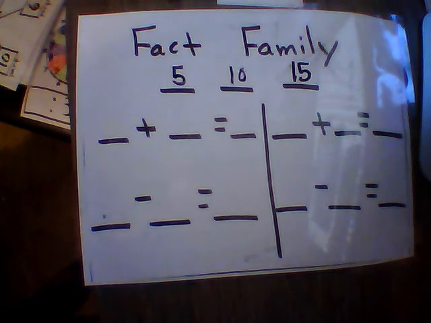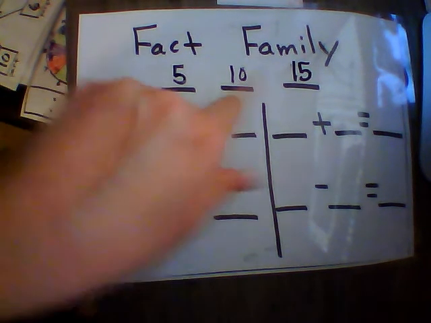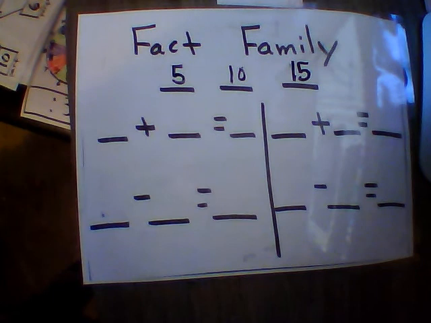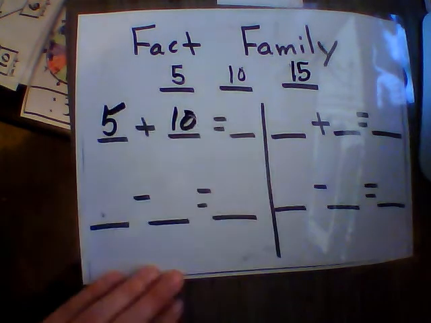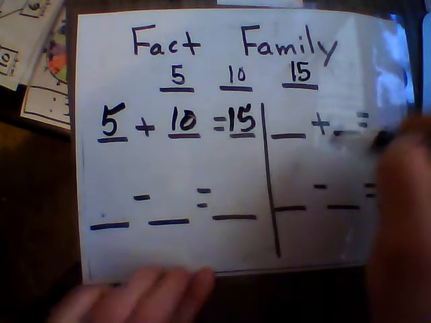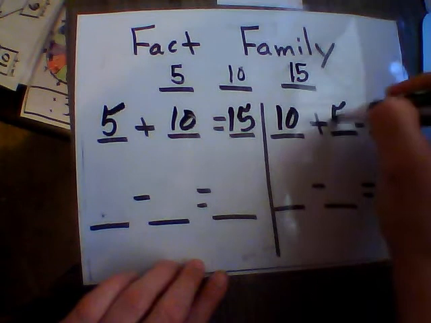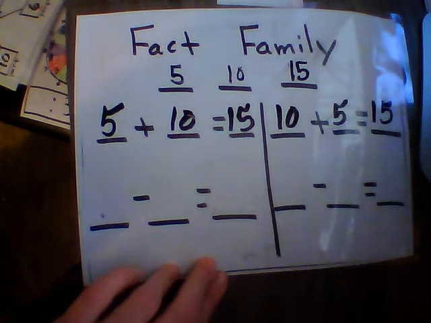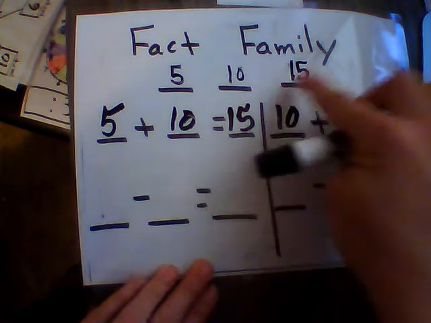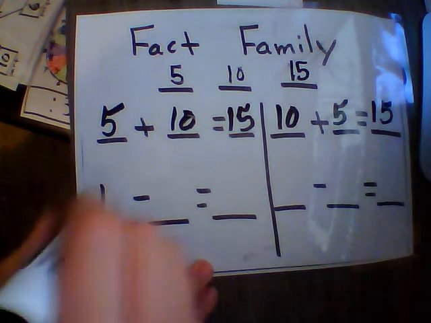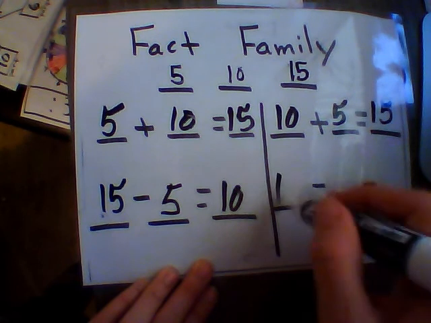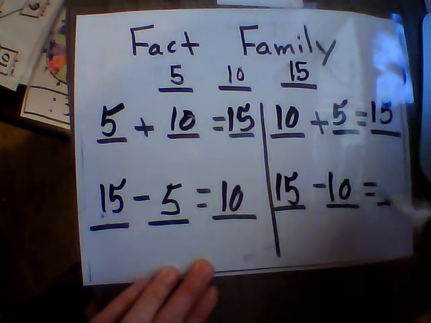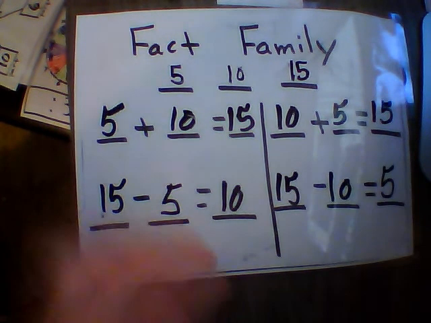Alright, so let's go through this. I'm going to start with my part numbers to get to my whole for my adding, and then I will use my whole number and the subtraction because it's a larger. So let's start with the adding. 5 plus 10 equals 15. 10 plus 5 equals 15. And then when we do our subtraction, we're starting with the larger number. 15 minus 5 equals 10. 15 minus 10 equals 5.